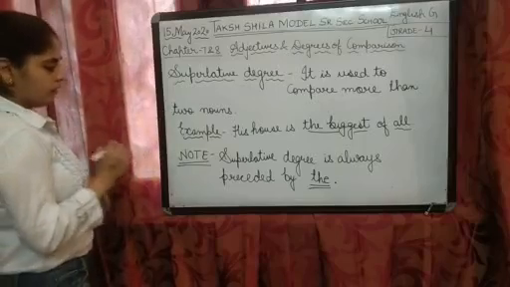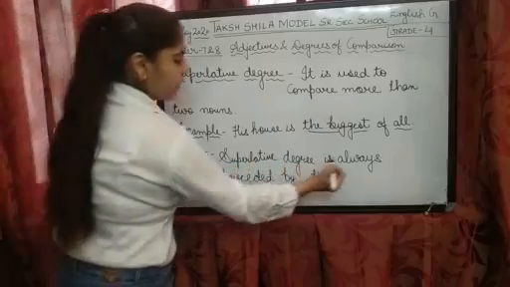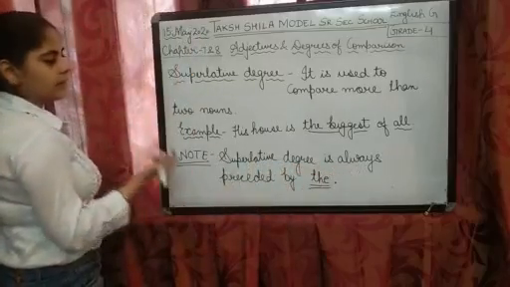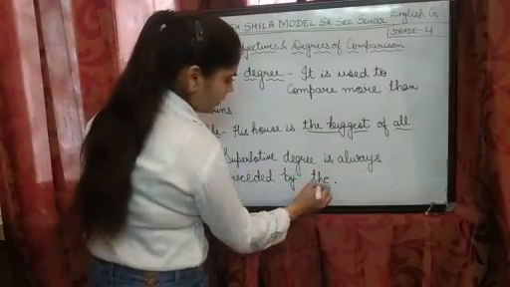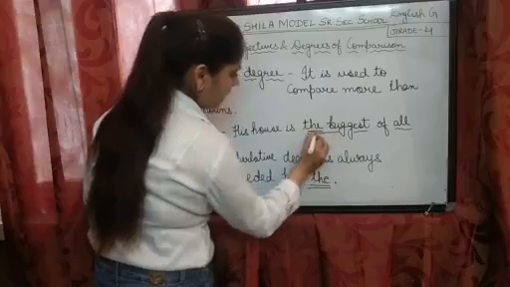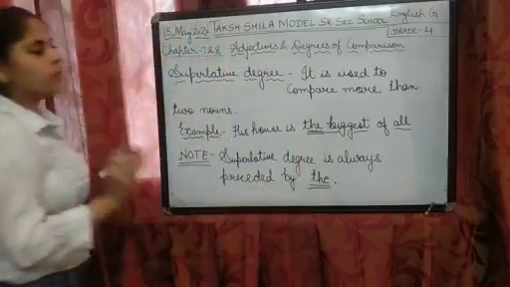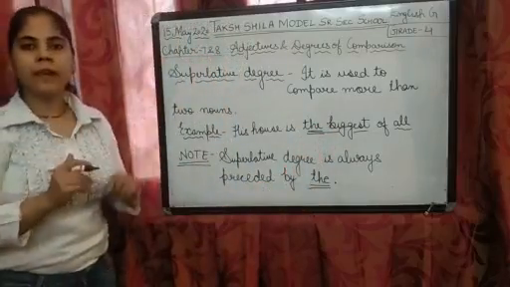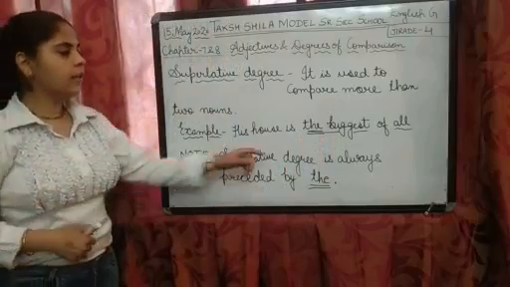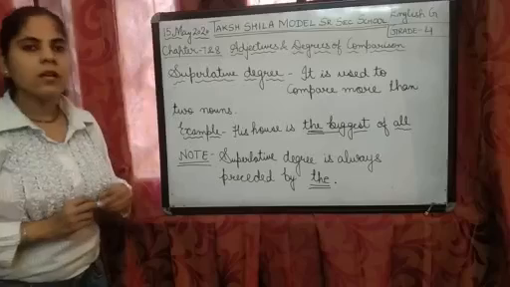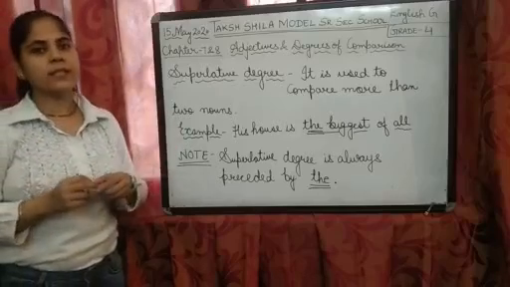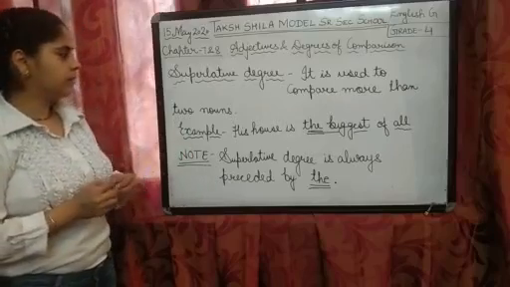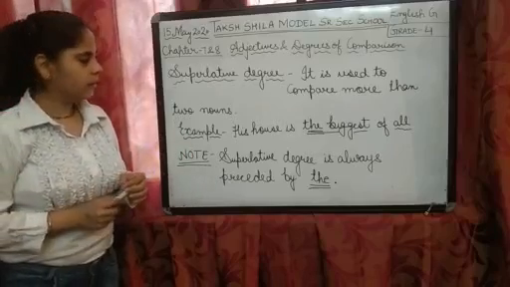Note: the superlative degree is always preceded by the. You can see in the example, the is here. Whenever you see the, it means it is a superlative degree. And whenever there is than, it means it is comparative degree. Okay?